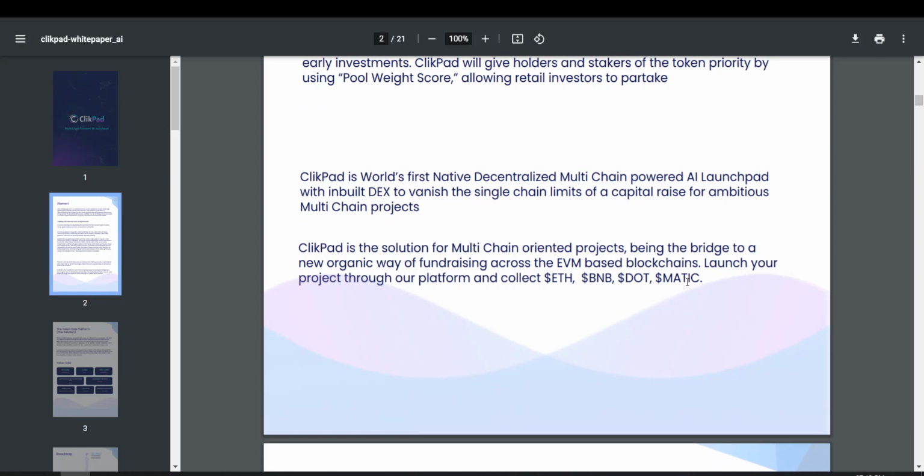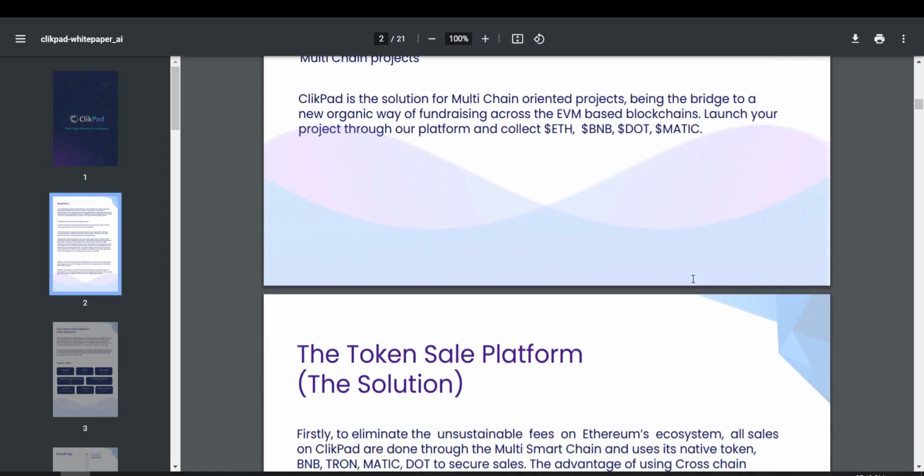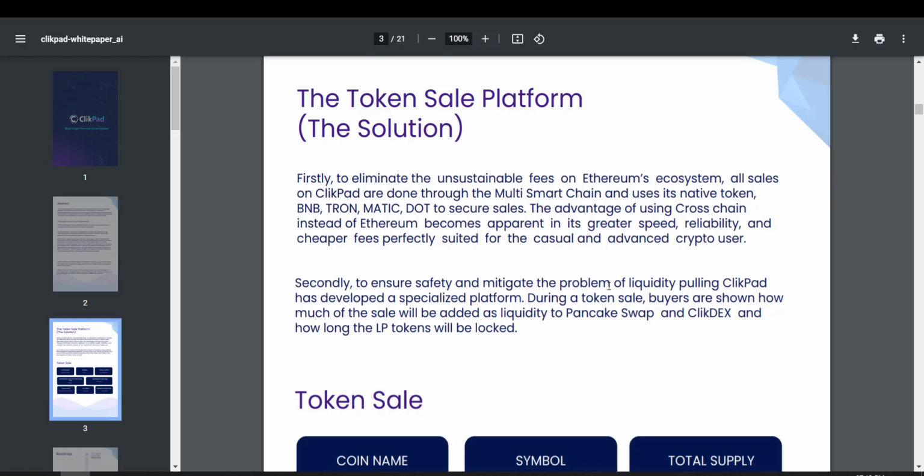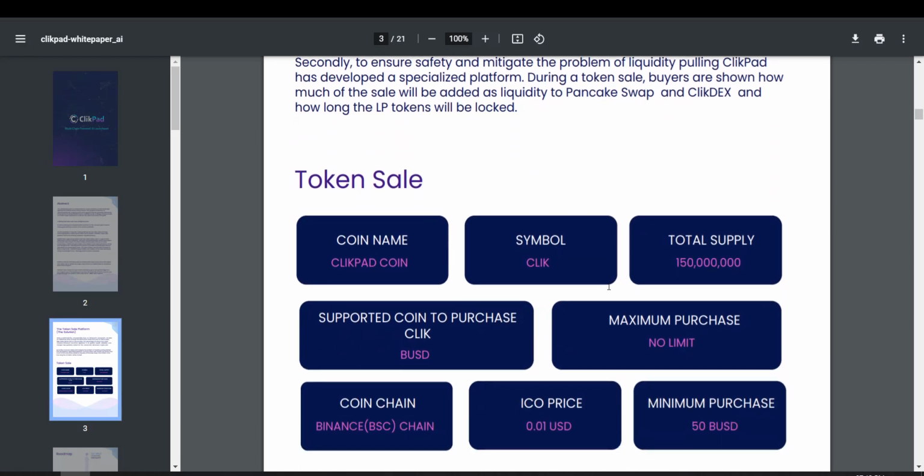There is no specified currency that you need to have for participating in the IDO. So you can have any of these cryptocurrencies like ETH, BNB, DOT or Matic, and you can participate in the IDO. So here you can see the token sale pattern is also available over here. The name of ClickPad token is ClickPad coin. The symbol is Click, CLIK, and the total supply is 150 million. And currently the supported coin to purchase Click is BUSD.